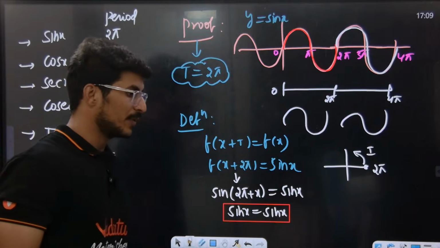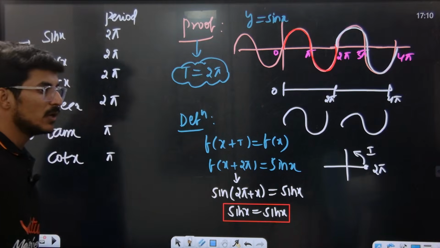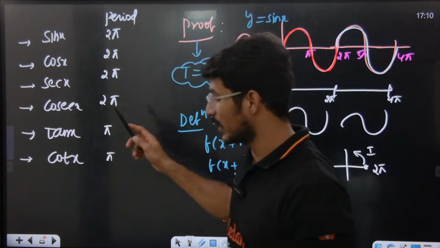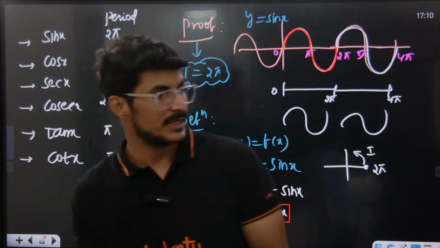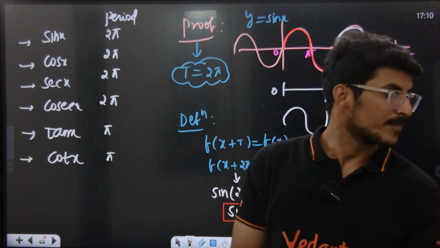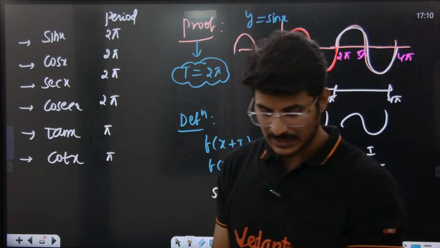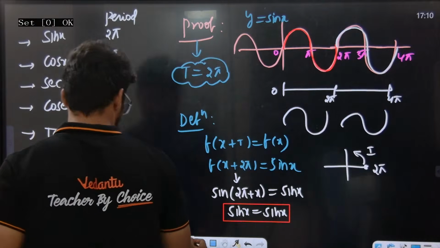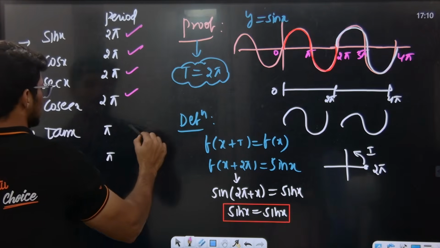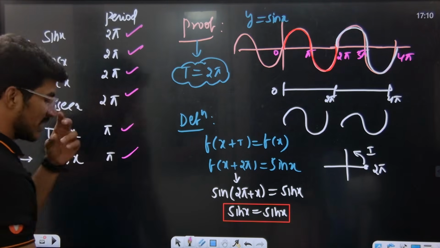I'll show you the graph, don't worry. Yes or no? So this is how you should prove it. If you prove it this way, we can get it. Similarly you prove for cos x, secant x, tan x and cot x. Hope everybody is getting the point. So similarly prove the remaining. This one is proved, and everything else you can prove. Yes or no? Definitely yes sir.